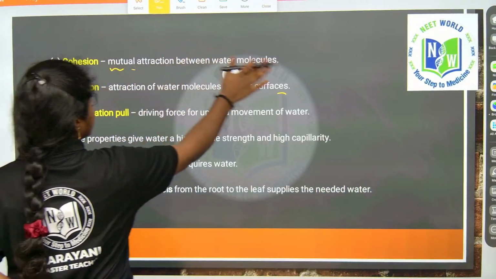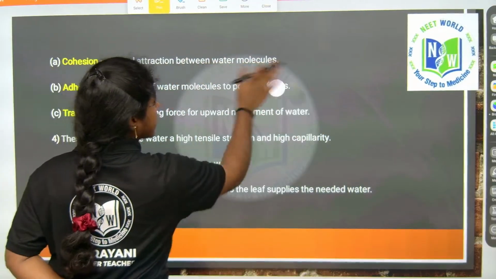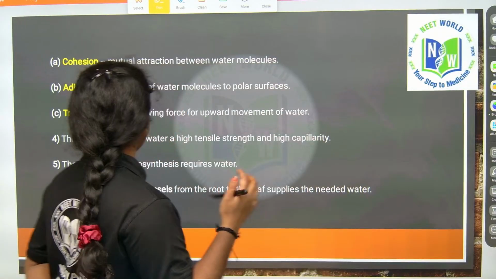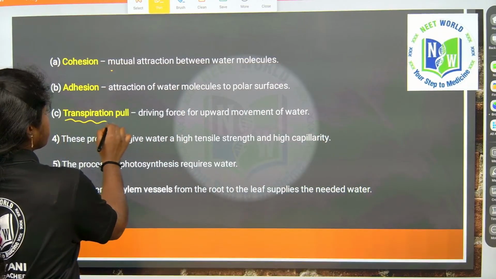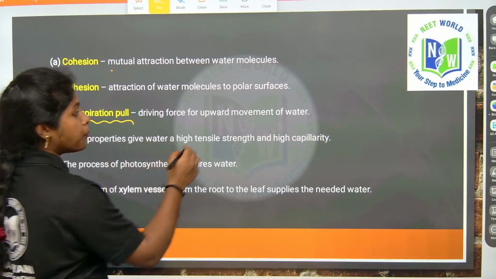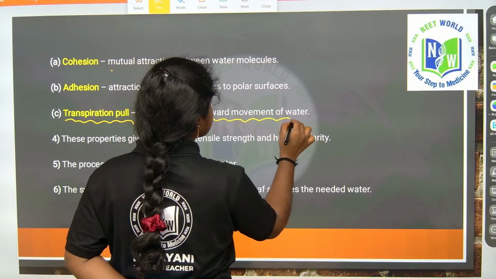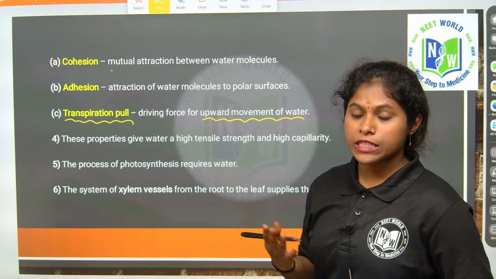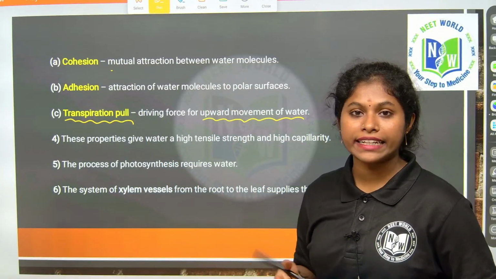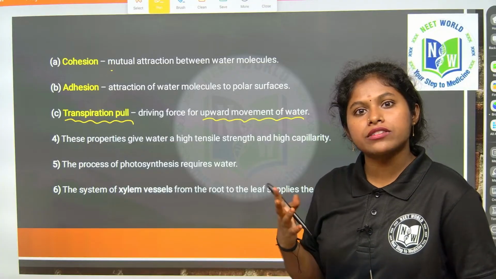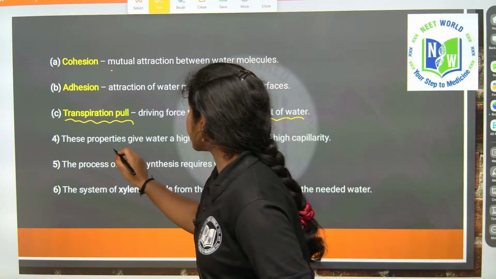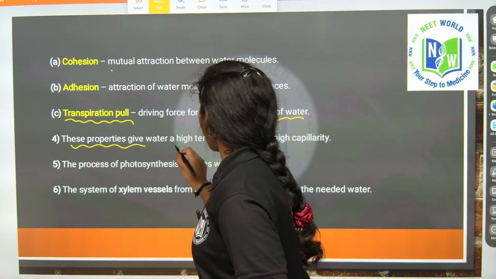Driving force. Just as we suck the straw and get the juice into our mouth, like that, transpiration pull is the driving force for the upward movement of water. What are the factors responsible for transpiration? Mainly temperature, right? The higher the temperature, the higher the transpiration. These properties give water high tensile strength.